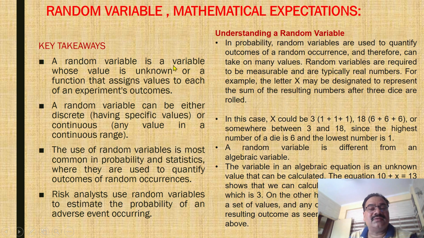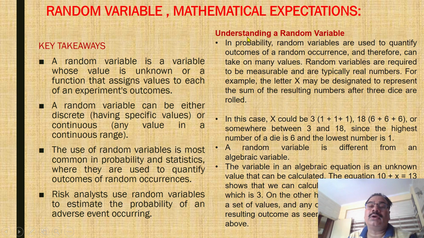A random variable is a variable whose value is unknown, or a function that assigns a value to each experimental outcome. A random variable can be either discrete, having specific values, or continuous, taking any value in a continuous range. The use of random variables is most common in probability and statistics, where they are used to quantify outcomes of random occurrences. Risk analysis uses random variables to estimate the probability of an adverse event occurring.